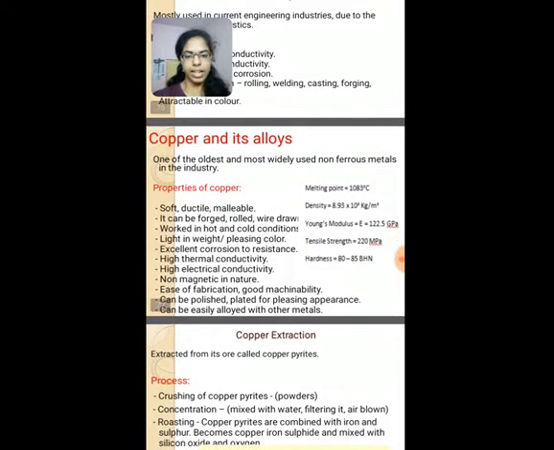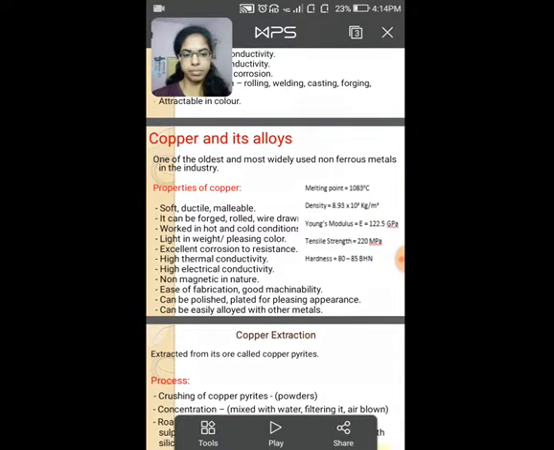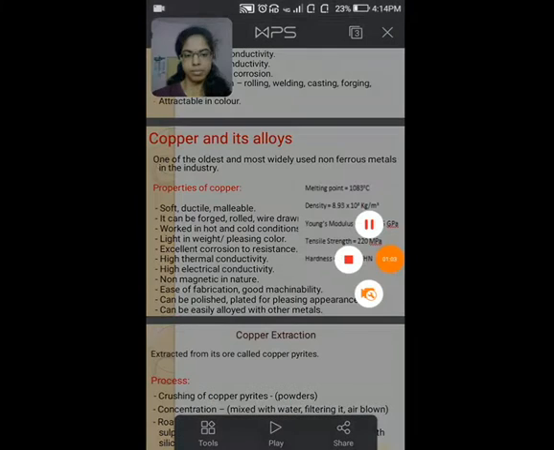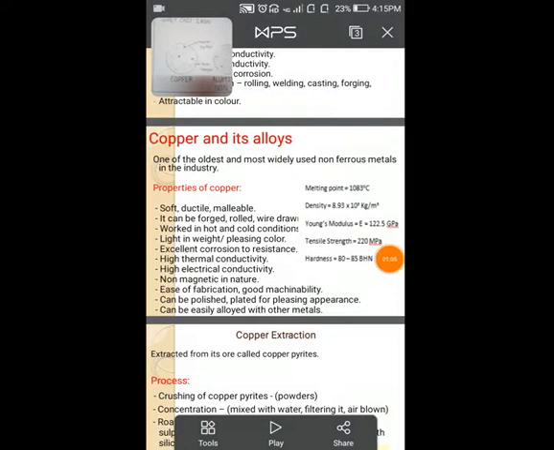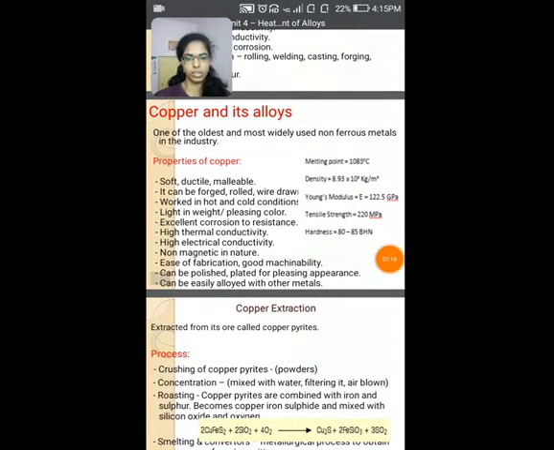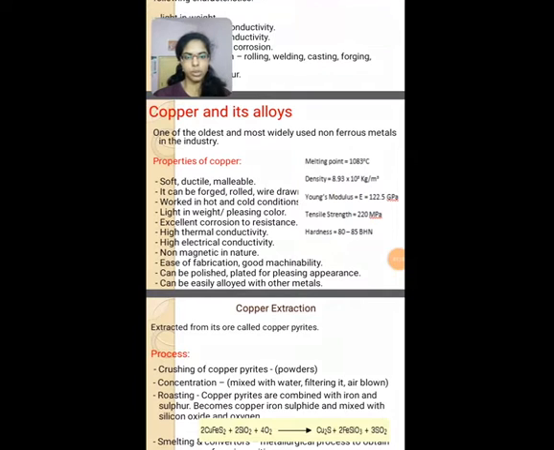Now, copper and its alloys. Before going to explain about the copper and its alloys, I would like to show the microstructure of copper. This is the microstructure of copper, which contains copper pyrites. Copper and its alloys. One of the oldest and most widely used non-ferrous metals in the industry. The properties of copper are soft, ductile, malleable, and it can be forged, rolled, and wire drawn.